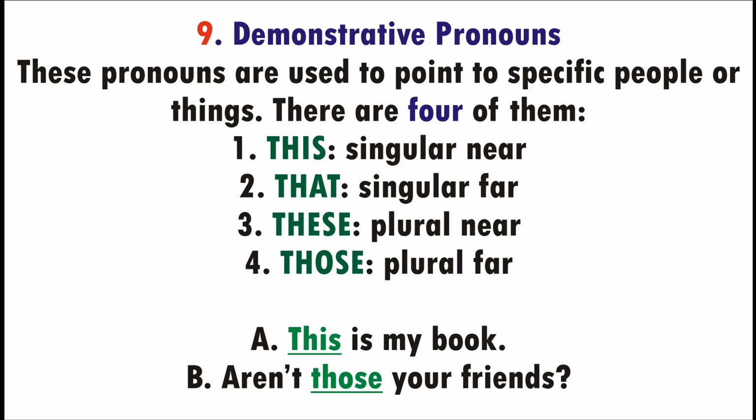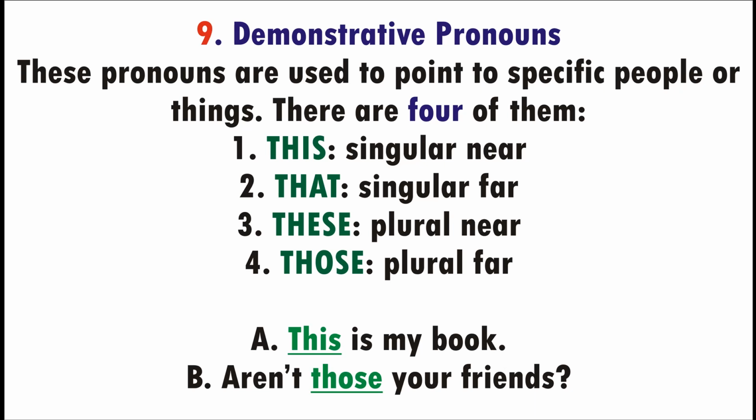So number 1, this, is used for a person or an object that is singular and that is near to the speaker. Singular near. That is used for a person or an object that is far away from the speaker. While number 3, these, is used for people or things that are plural and they are near to the speaker. While those is used for people or things that are plural and of course far from the speaker.